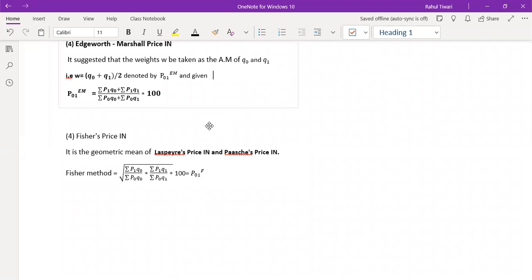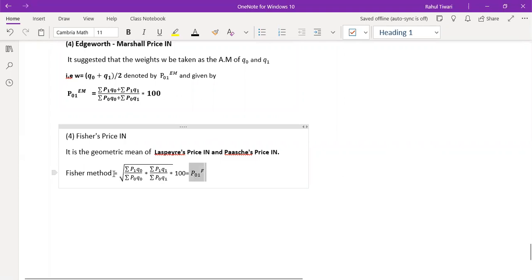So you have to follow the same procedure as you have done for all the methods. Similarly, this one also. Since we have the formula, I tried to write it down in terms of what is going to be helpful for you.